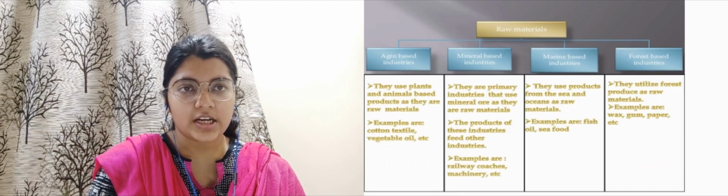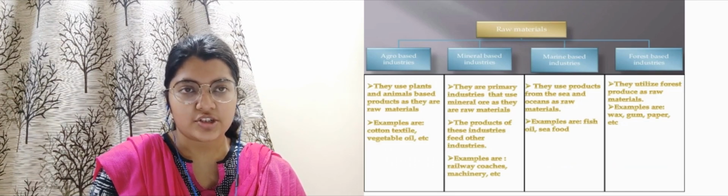So today we are going to start with chapter 5 in Geography, that is Industries. I repeat, we are going to start with chapter 5, Industries, in Geography. This chapter is all about industries, and you must know how important a place these industries have in our lives. These industries are also very important for the economy. So now let us start with the classification of the industries first.